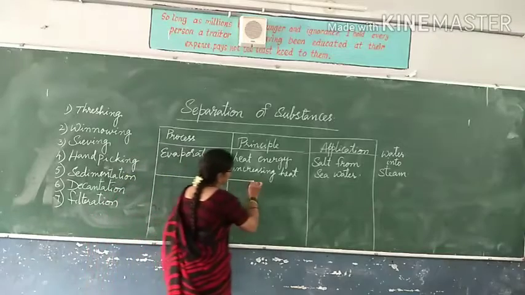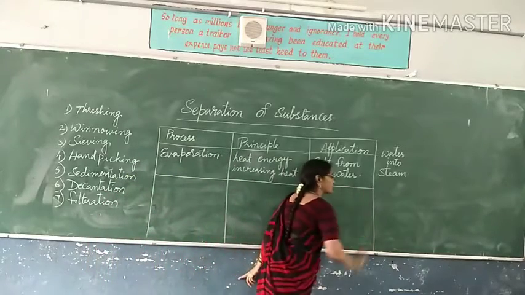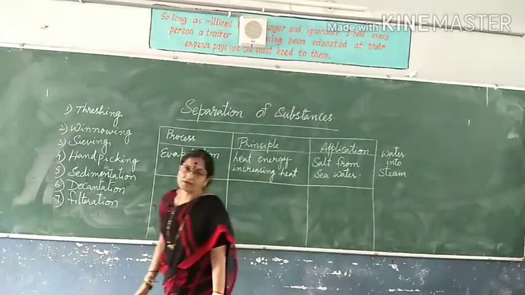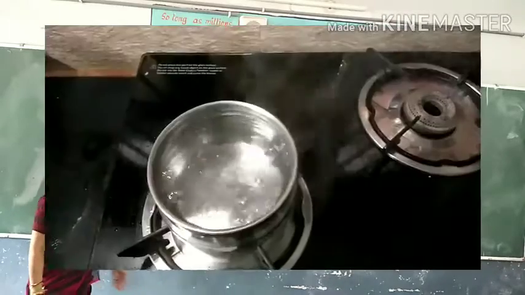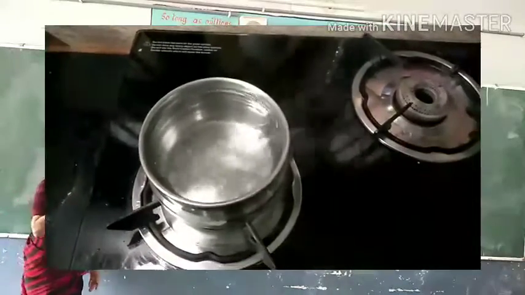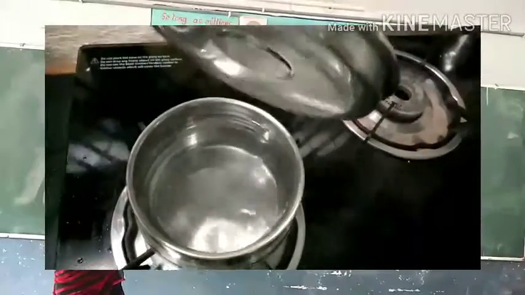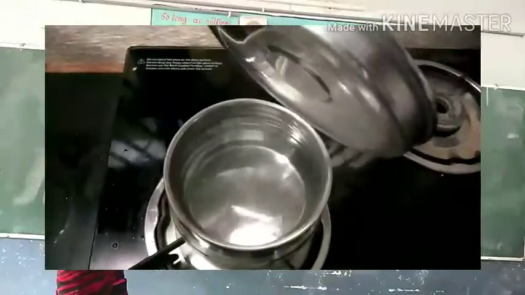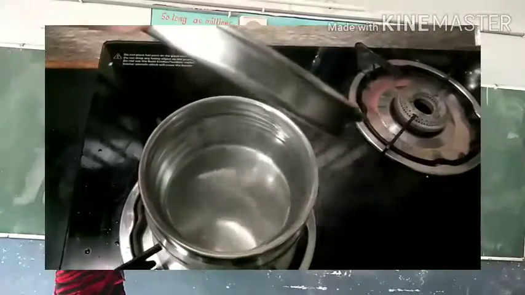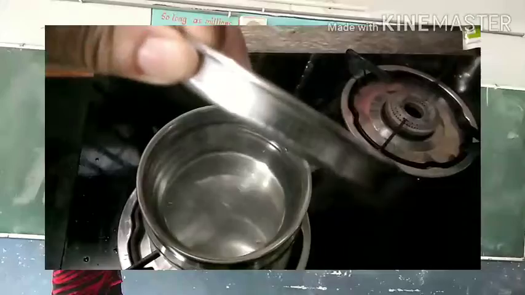Then, coming to the next picture, in the activity we are seeing the lady is keeping a steel plate. Now, when she keeps the plate and removes it, you observe something, some droplets of water on the plate. Have you observed? Observe carefully.